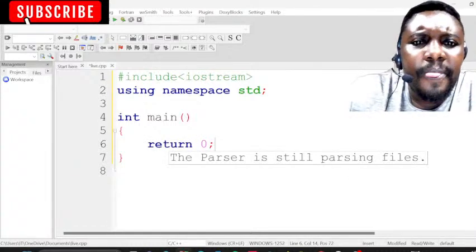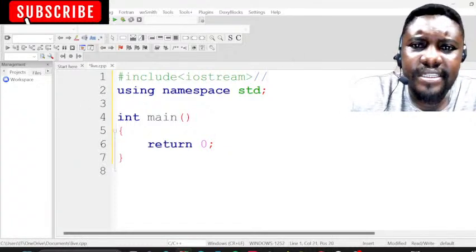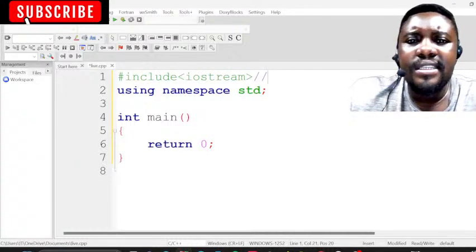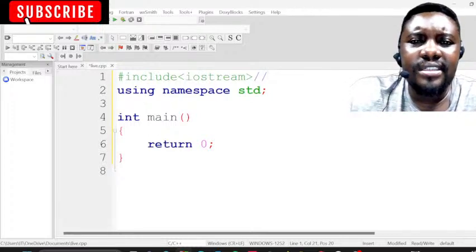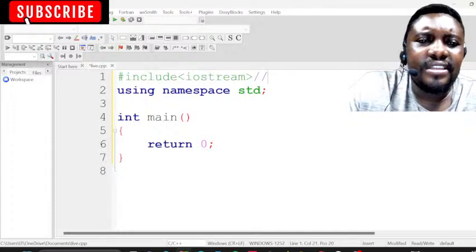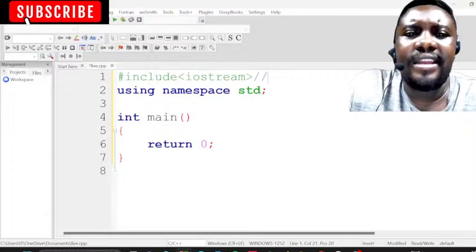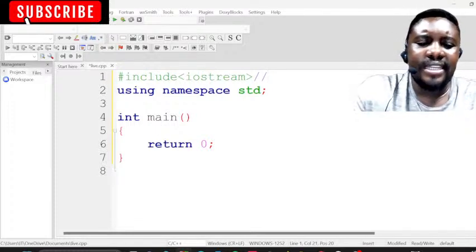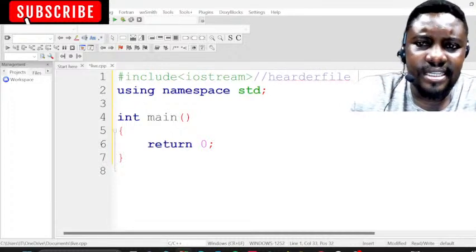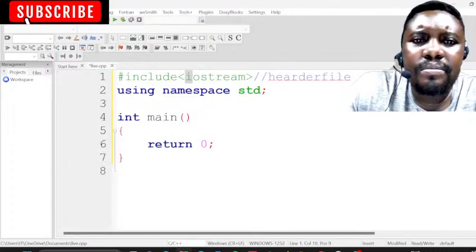So guys, this is the format that you must get used to. If I write something with two slashes, this is a comment. A comment means the computer won't care about it. You can use a comment to say, for example, this is a main function. This is a header file. So #include <iostream> is a header file. A header file works with the preprocessor. The I here means input and the O means output.